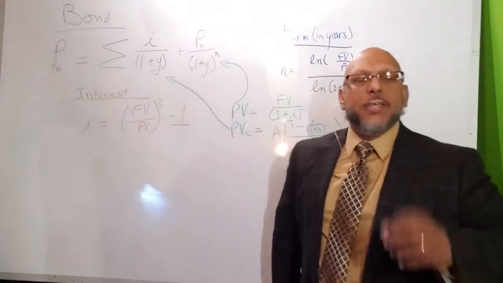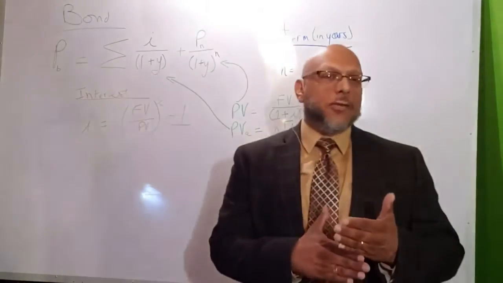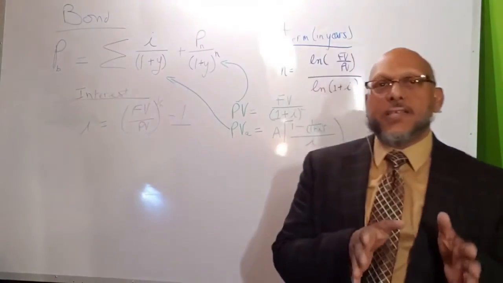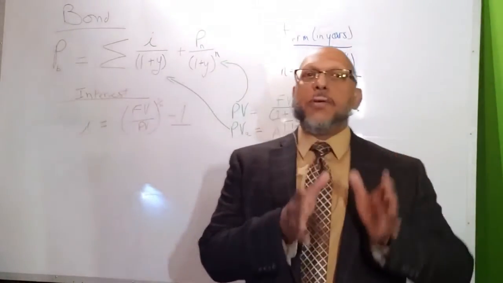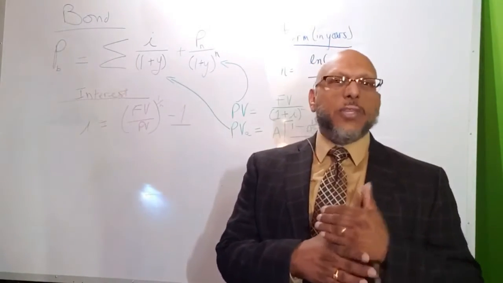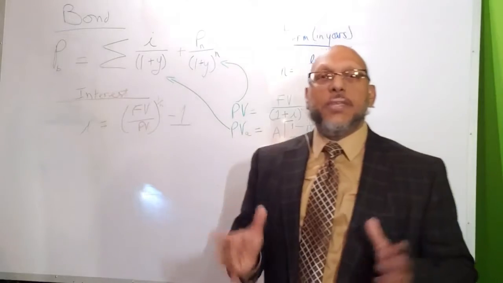An annuity is an investment where there's a regular cash flow, meaning that the size of the cash flow is the same period to period, whether it's paid monthly, paid semi-annually, paid quarterly, paid annually.